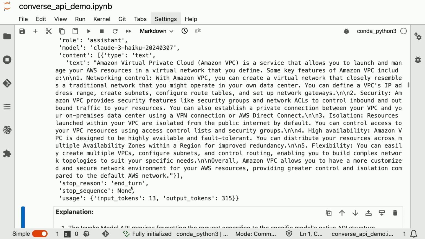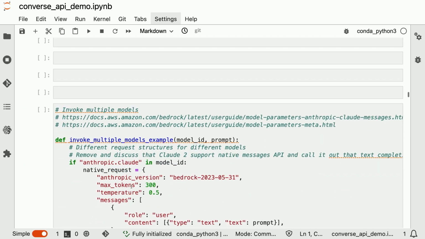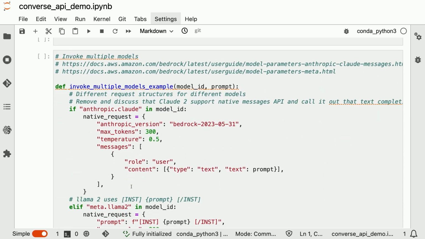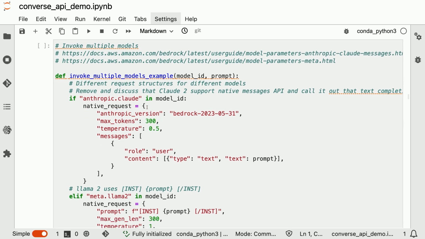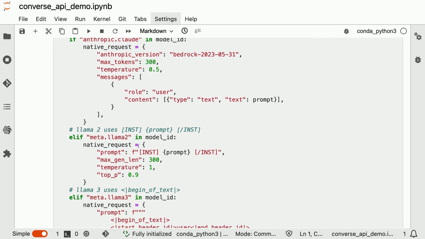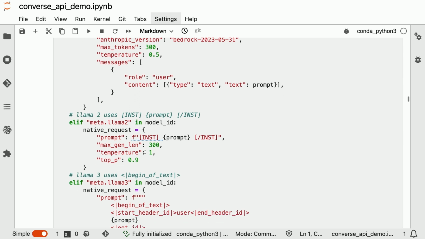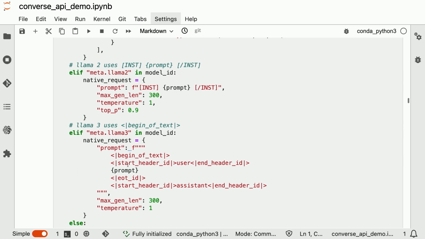Now, for one single foundation model, this works great. Here's where the challenge really comes in: if you have different large language models. So here we're going to send one to Anthropic Claude. This is the native API request for that. We have one for Llama 2. This is going to be the native API request for Llama 2. But also notice we also have to handle the prompt because the prompt needs to be formatted a certain way for this. And then the same for Llama 3. Again, this is the native request for Llama 3. And notice that we also have to handle the prompt here.